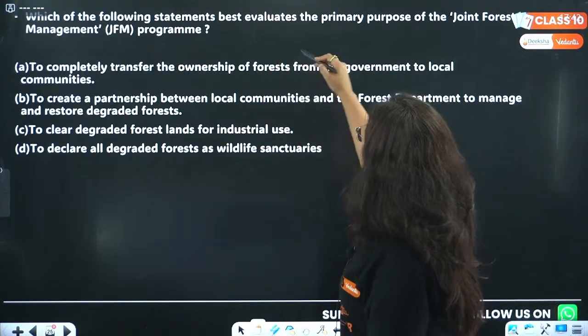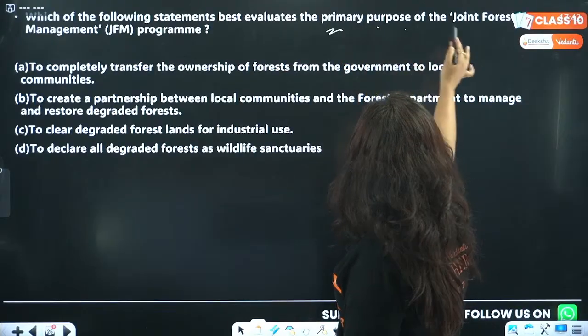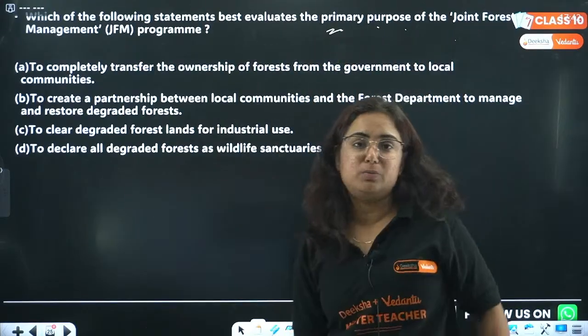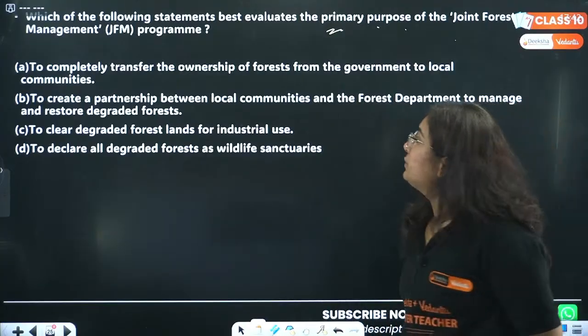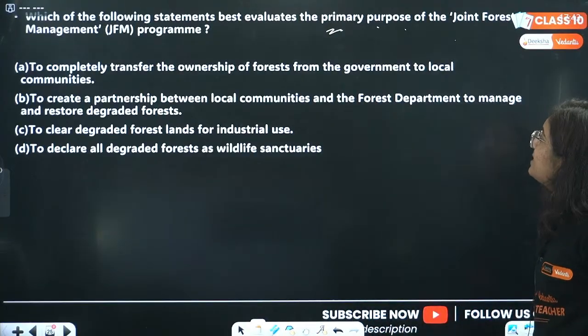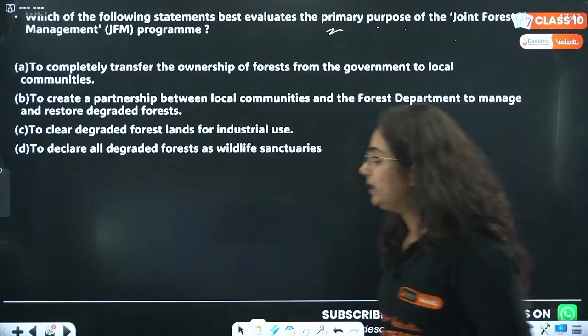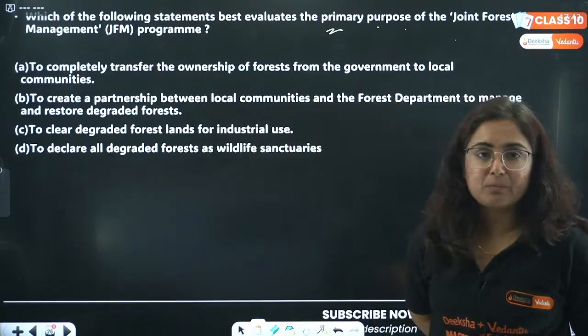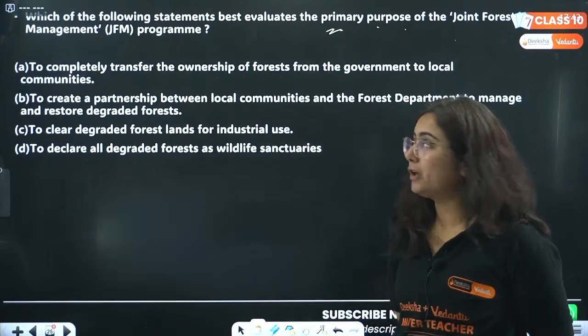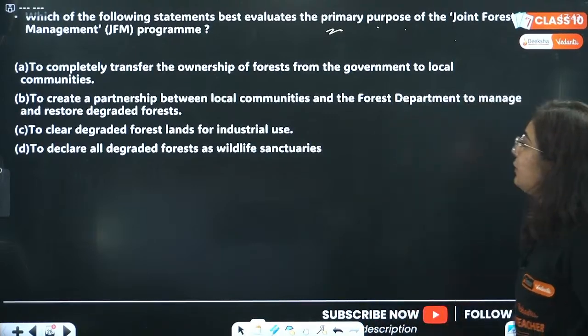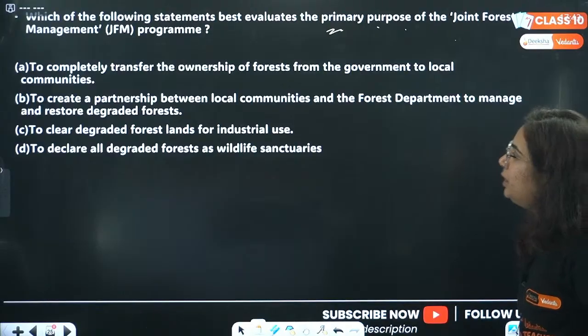Which of the following statements best evaluates the primary purpose of the Joint Forest Management Program, that is JFM? The question is regarding JFM, an important topic of geography. To completely transfer the ownership of forest from the government to local communities.